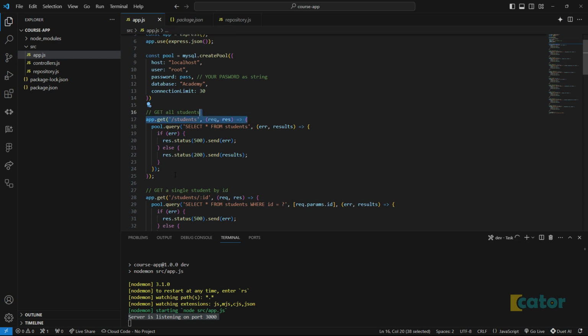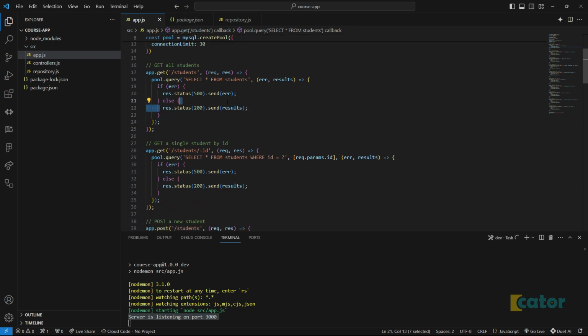Okay, it did the right endpoint. That's a point. It did a proper query to the backend. I mean, we could just move this to the repository, yes, but it's fine. They kept it there, and then it gets the results, and then just sends back the results as it is. Gets all from student. This one is get it where the ID is something.